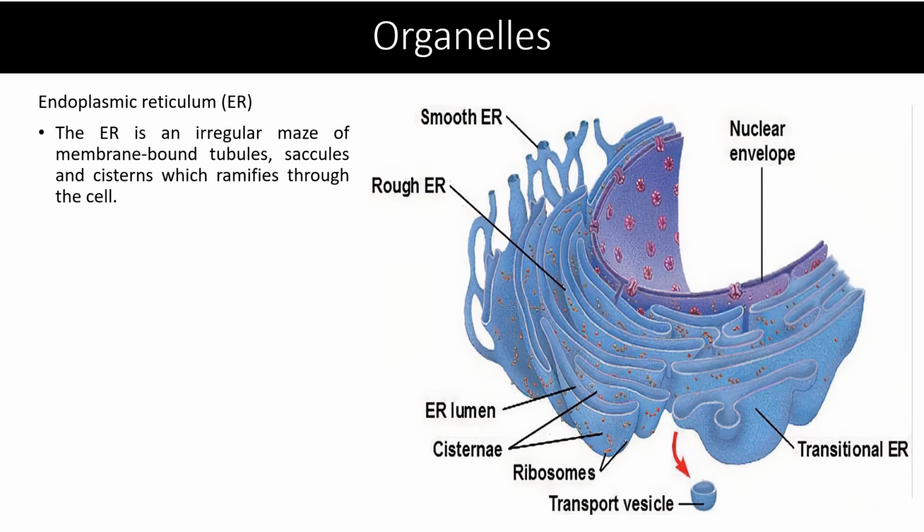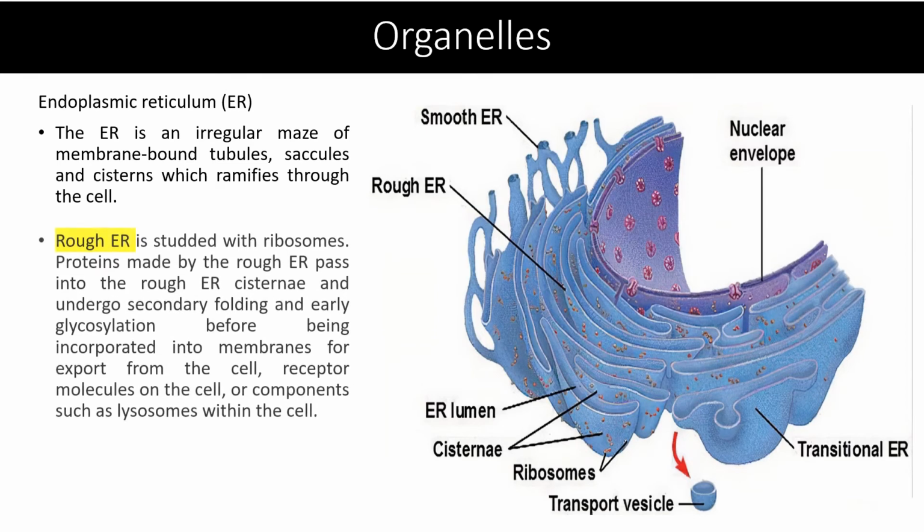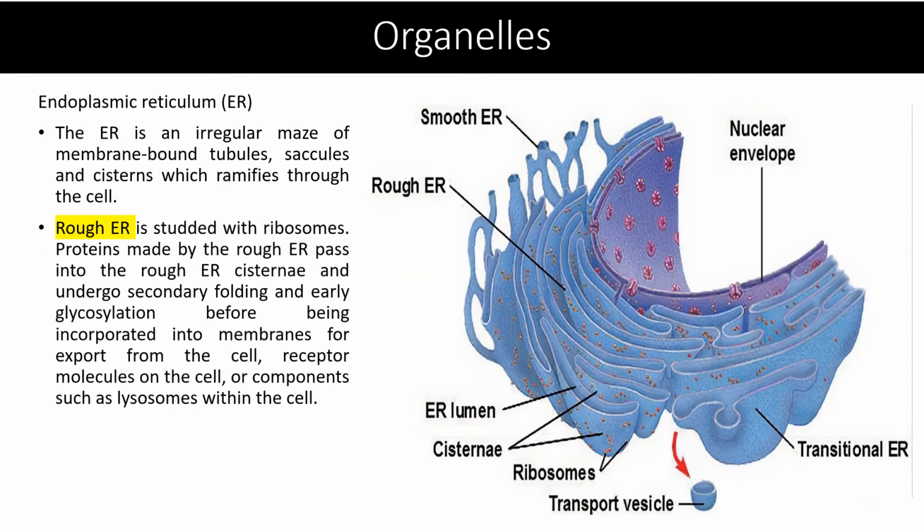Endoplasmic reticulum, also known as ER, is an irregular maze of membrane-bound tubules, saccules, and cisterns which ramifies through the cell. There are two types of endoplasmic reticulum in the cell. Number one is rough ER, which is studded with ribosomes.